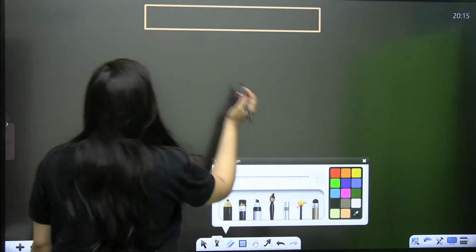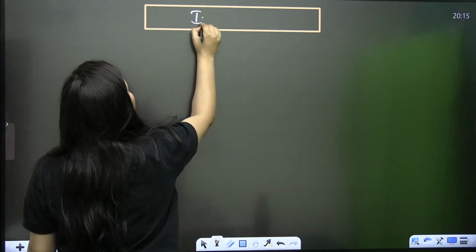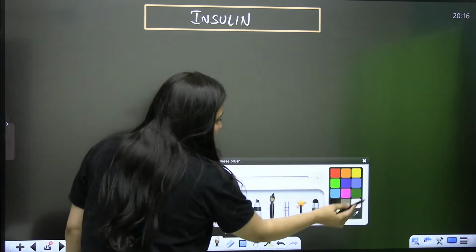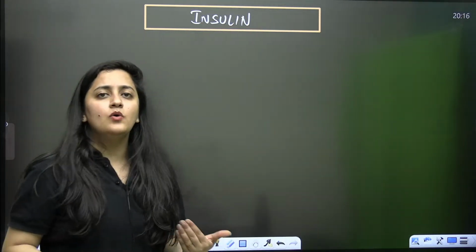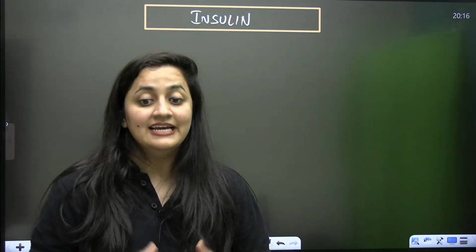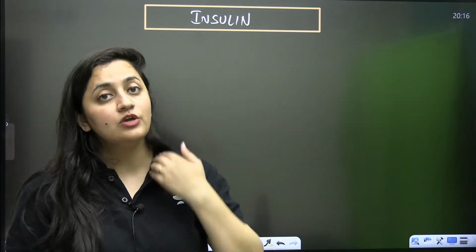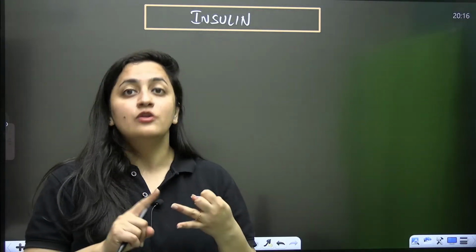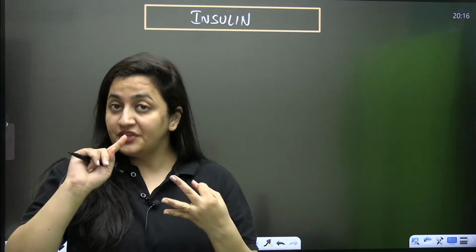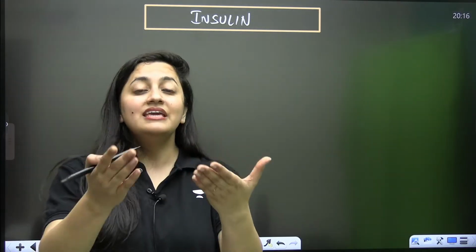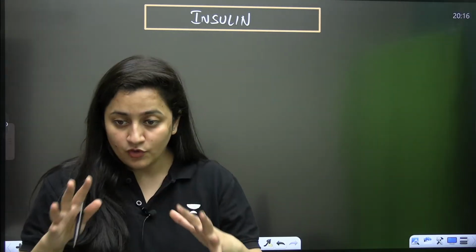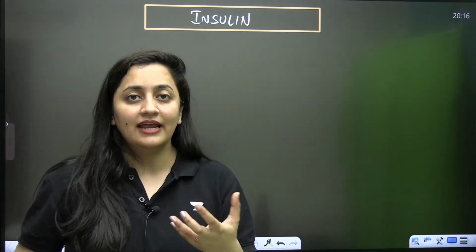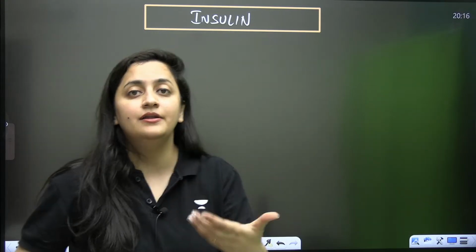The topic for today is genetically engineered insulin. But before that, do let me know about the insulin. Actually, in this chapter, we are talking about the applications of biotechnology, that how can we use the biotechnology, right? So we know about the flavr savr tomato, we know about the transgenic tobacco plants, we know about the Bt cotton as well, we even know about the golden rice. If you know it, very good. Otherwise, note down golden rice also. That is also a biofortified product, right?